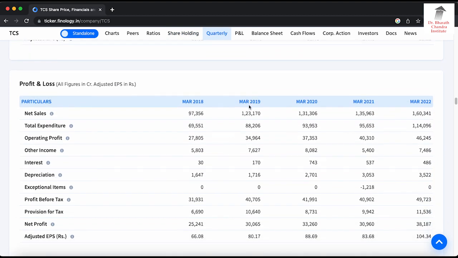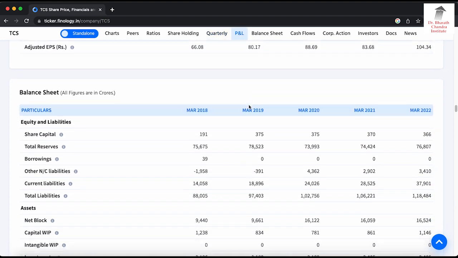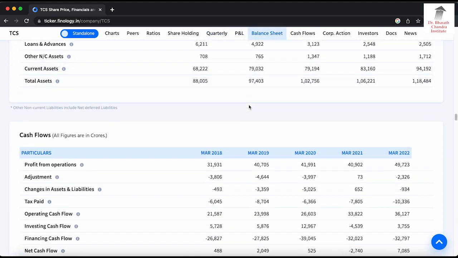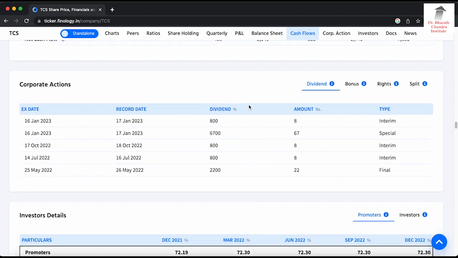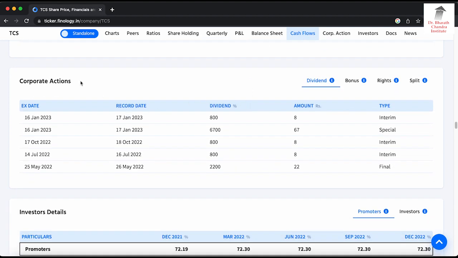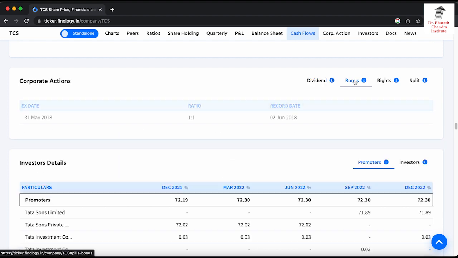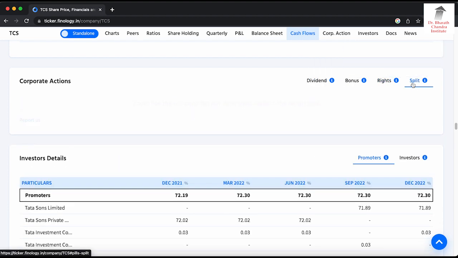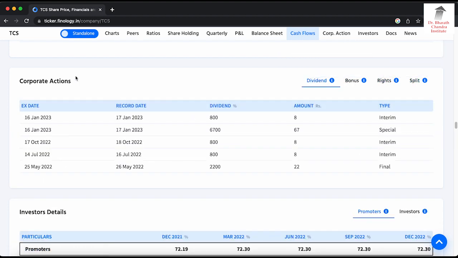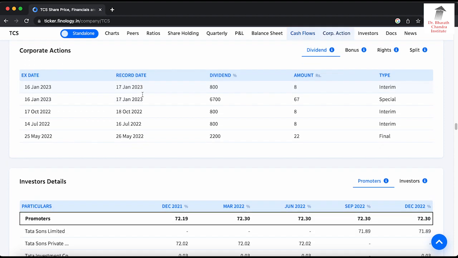Similarly, profit for the last 5 years, profit and loss account, balance sheet, and cash flow statement also for the last 5 years. Then you can see something interesting, corporate actions: when the dividend was declared, how much, previous dividends, and what was the percentage and the amount. Similarly, bonus, rights issue, split, anything about the company with respect to corporate actions is given in one section.